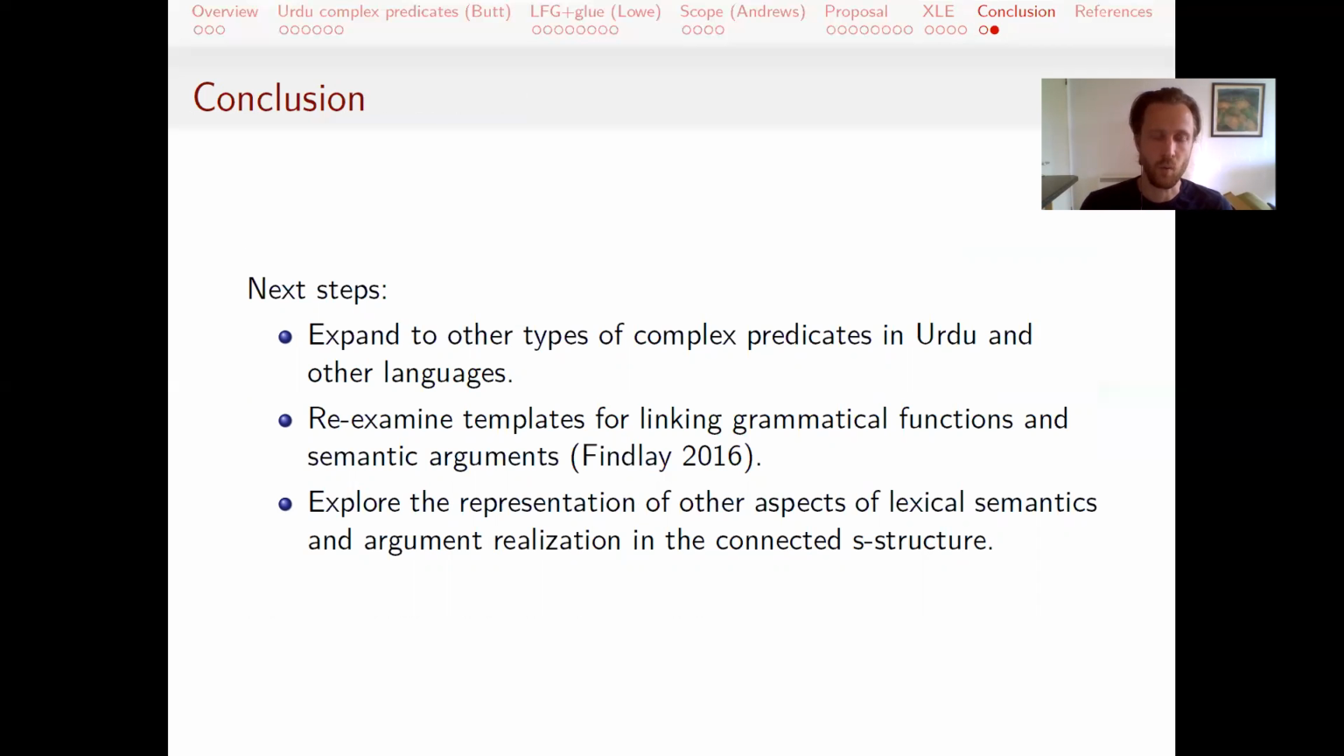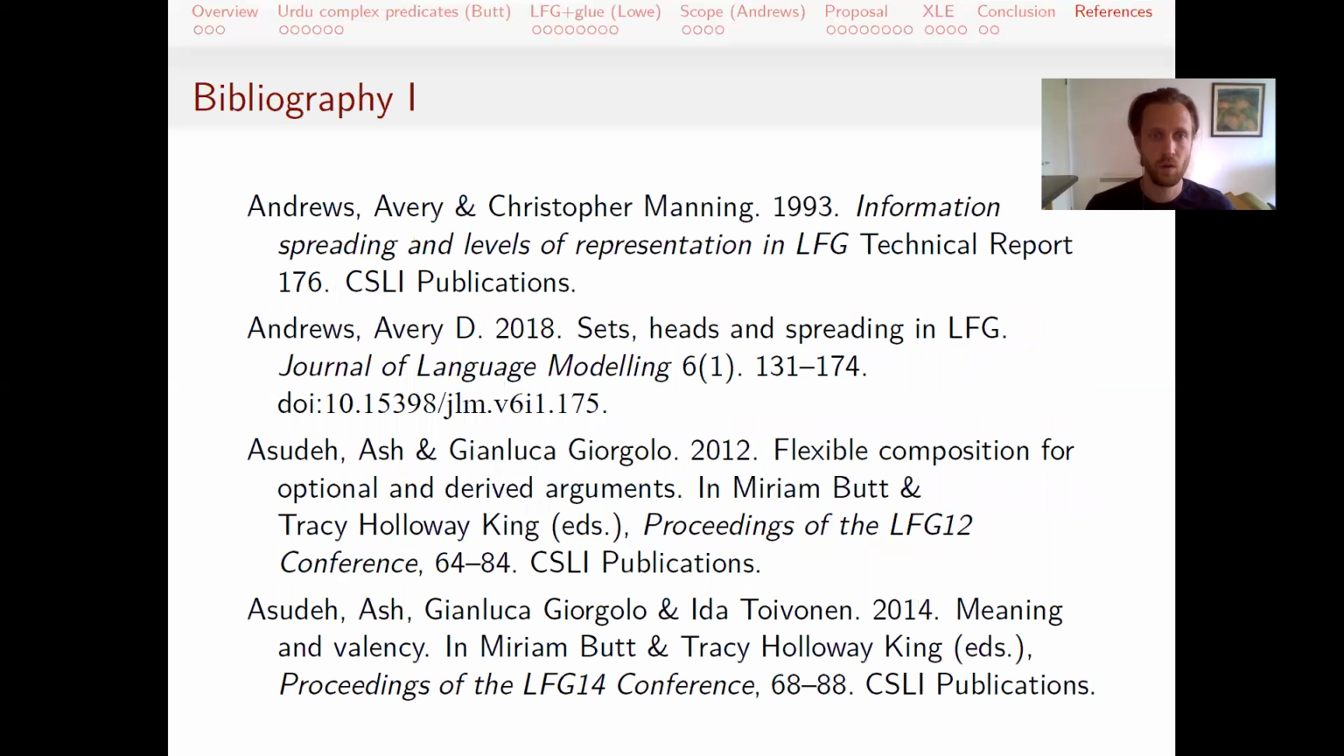It would also require some exploration of valency alternations inside complex predicates, to see whether all of those can be accounted for in this approach. And of course, the wider picture would be what is this connected S structure, what can be represented in there, and how can that be used for further analyses under this glue-based approach to completeness and coherence in LFG.